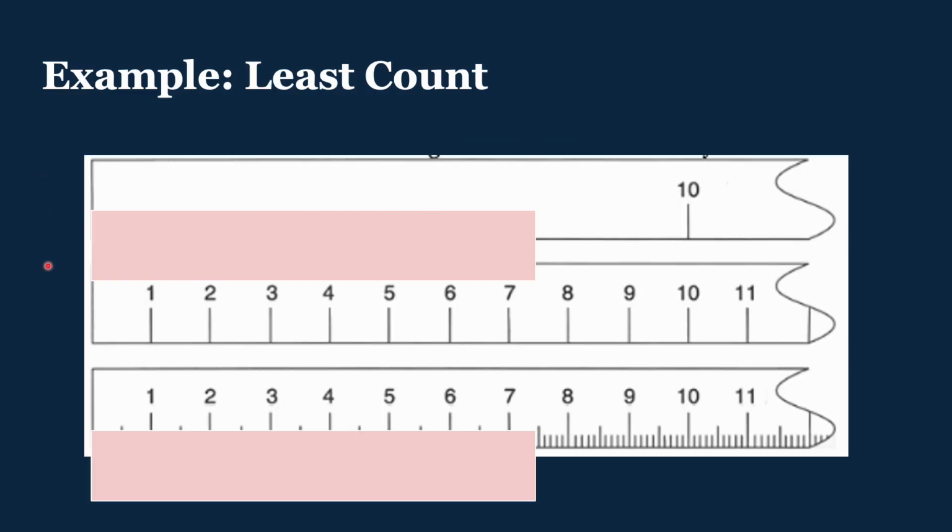So here's an example. I've got these 2 pink bars here, they're the same length, and they've measured them up against 3 rulers, top, middle, and bottom. In the top ruler, the least count is 10 or 0 or maybe 20 way off the end over here. But if I look right around here, I can draw on here now, right around there. I would say that's roughly, well, I can tell down here it's 7, but if I didn't have that, I'd say this is about halfway. Not quite. Maybe this is halfway. So we'll just say that's 7.